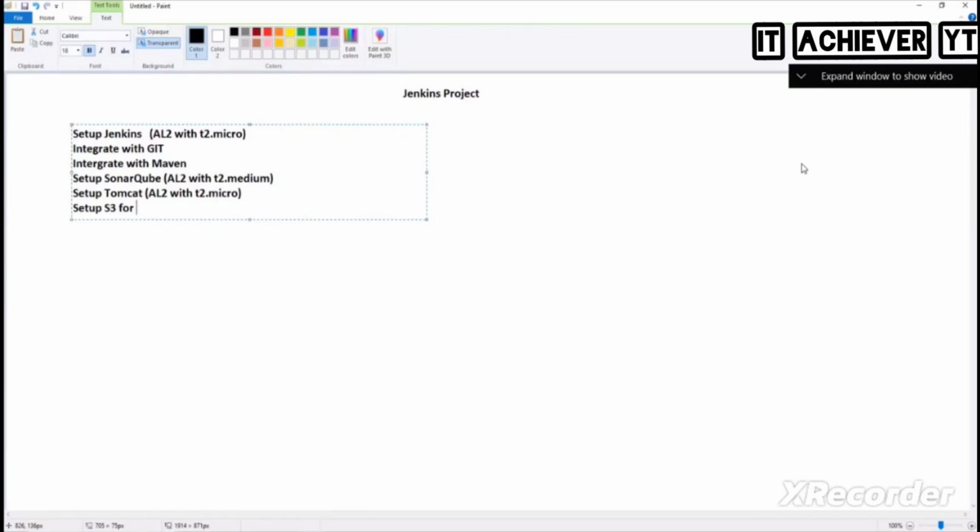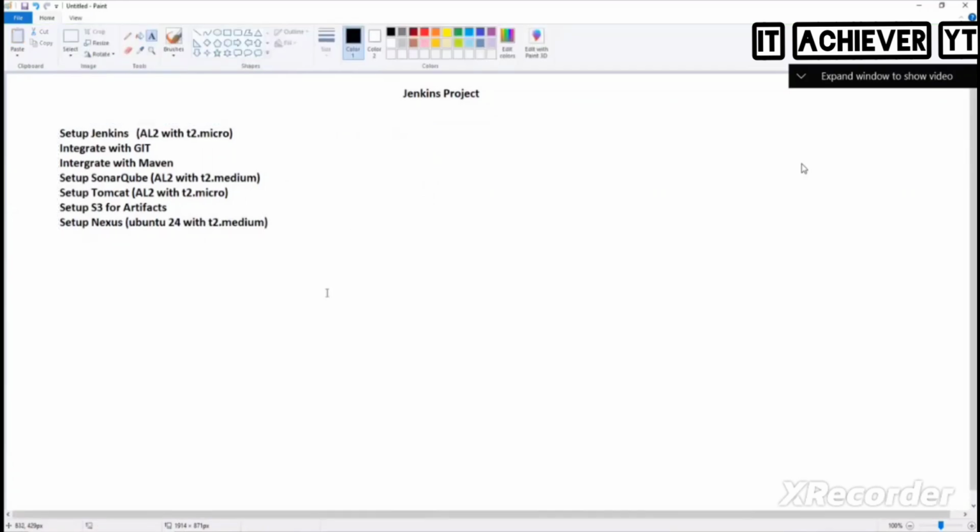And then as you said, set up which one? S3 or which one? JFrog Artifactory. And then finally we need to set up Nexus. Nexus will go with Ubuntu 24 with T2 medium. Okay. So these are the things that we need to set up today, the whole thing in one project.